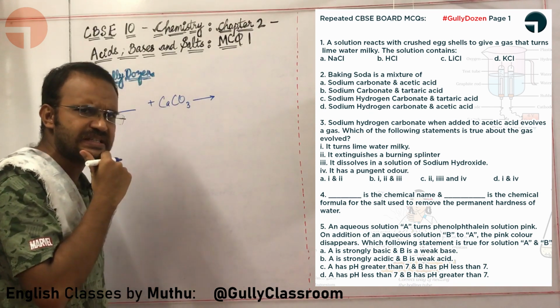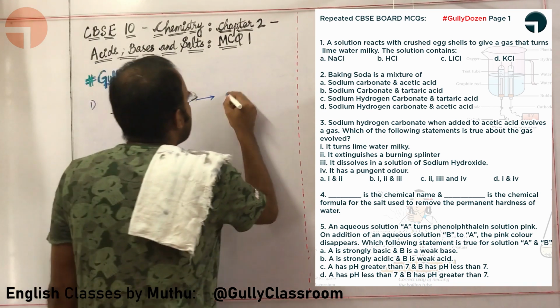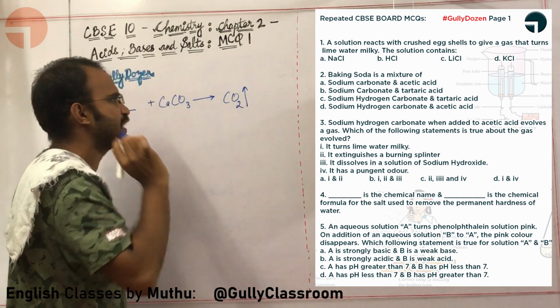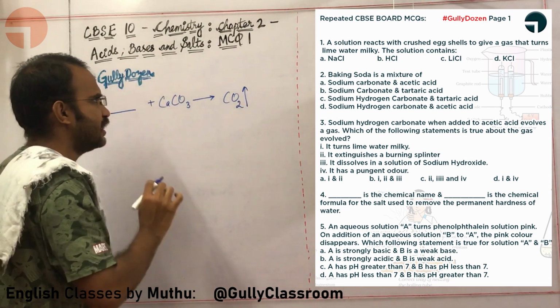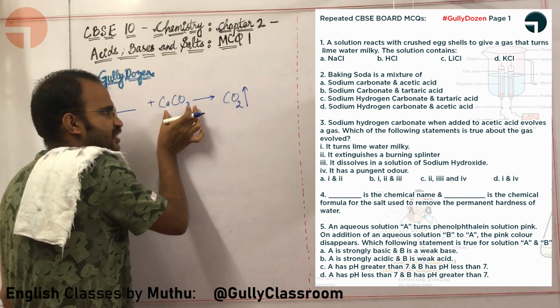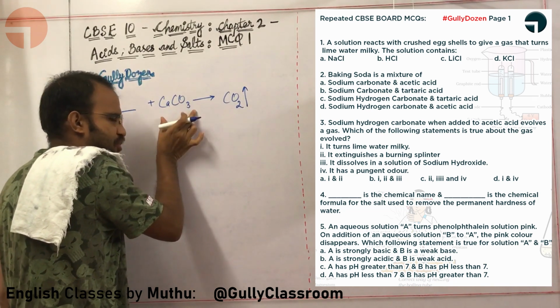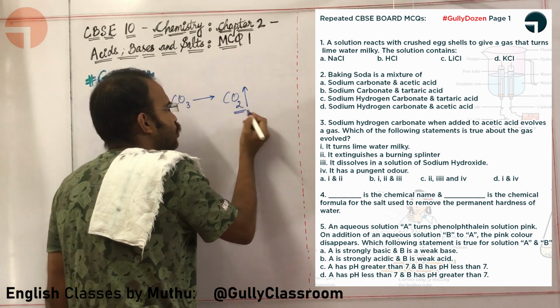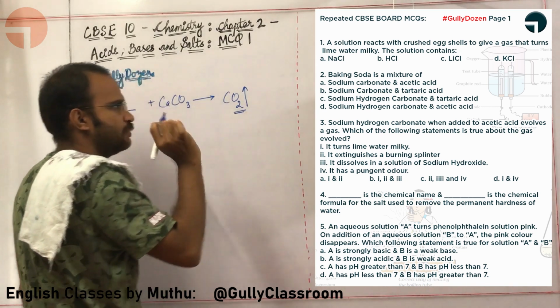Which gas turns lime water milky? Carbon dioxide turns lime water milky. So a solution is reacting with crushed eggshells, calcium carbonate CaCO3, and it is giving a gas, CO2, which turns lime water milky.